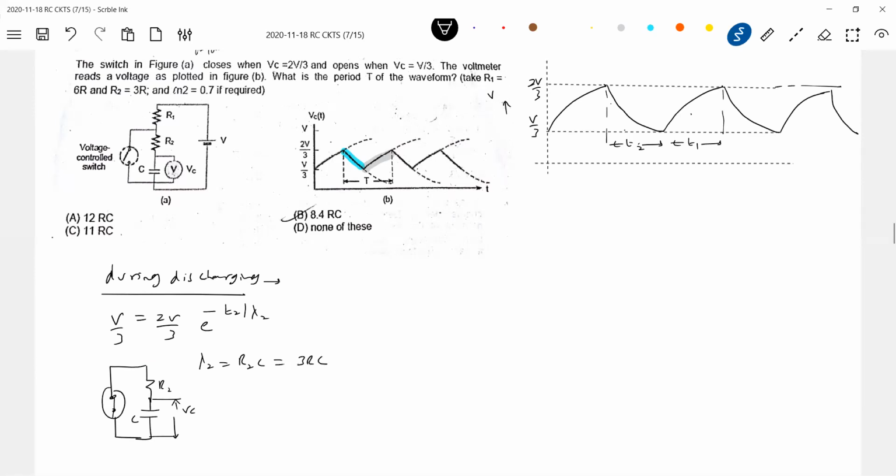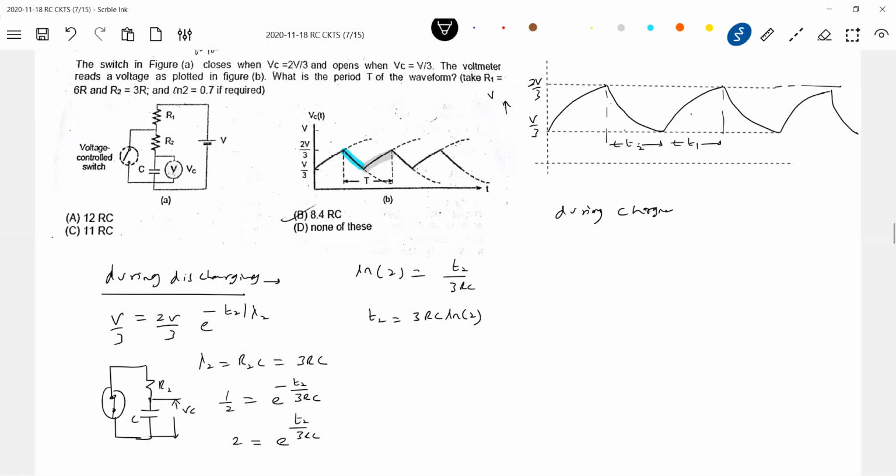This will become 1/2 equal to e to the power of minus T2 by 3RC. Therefore, 2 equals e to the power of T2 by 3RC. Taking log 2, that is the discharging. During charging, we'll get into this one.